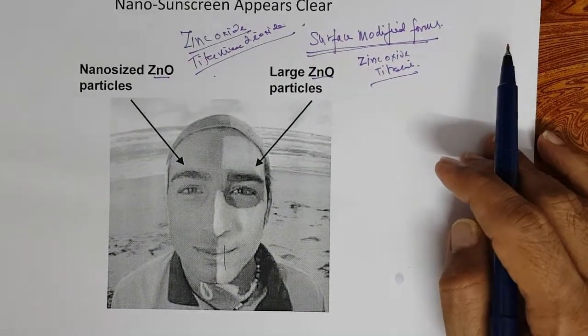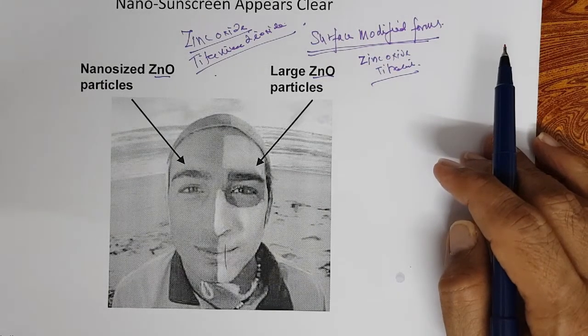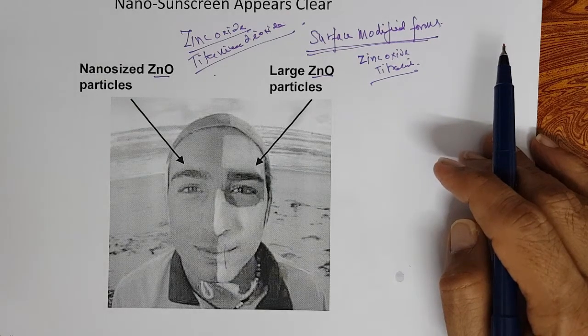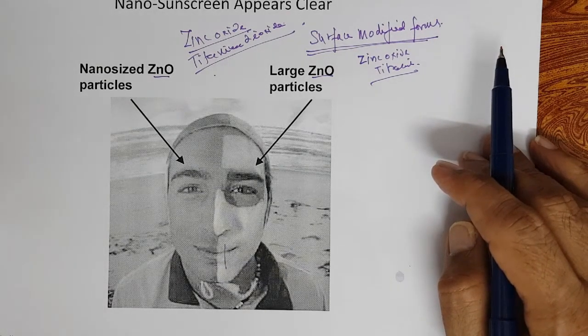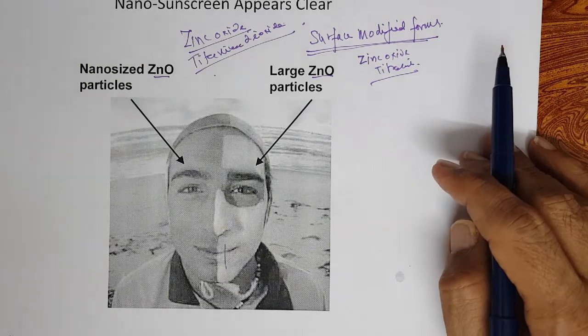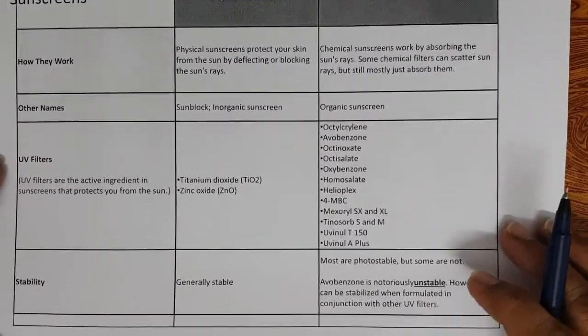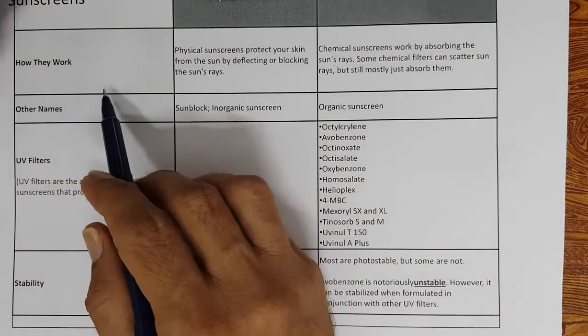Now there was a controversy on use of nanoparticles, zinc oxide and titanium dioxide as sunscreens, that has been recently cleared. And in the regulations they have also mentioned what can be the coating for the titanium dioxide and zinc oxide, what particle size, what are the precautions, all those aspects they have mentioned in the EU regulation, right? So active ingredients you are going to use, how they work.